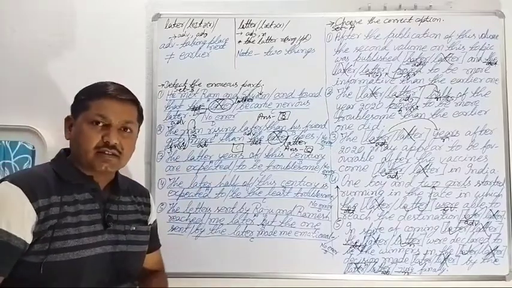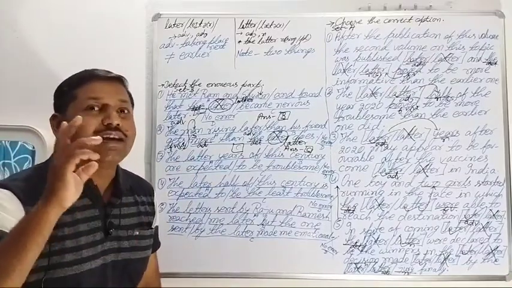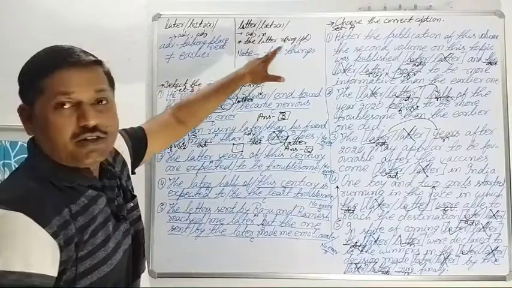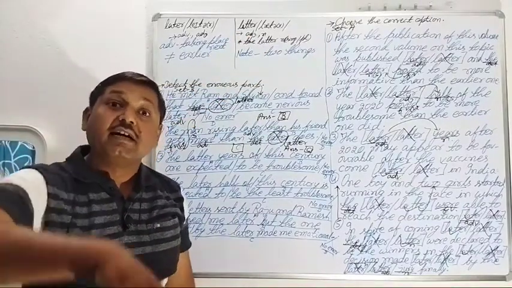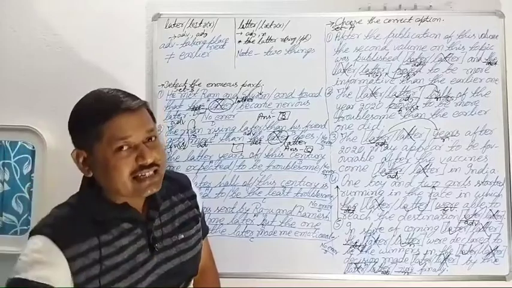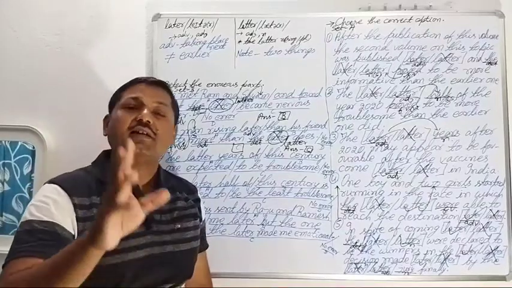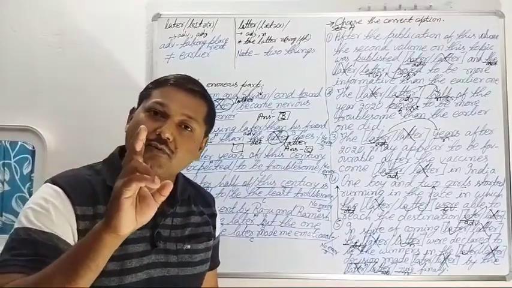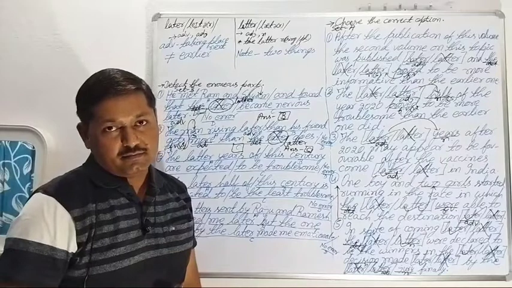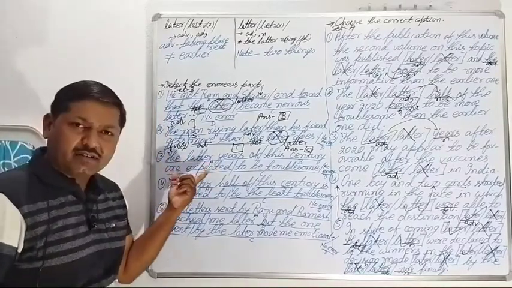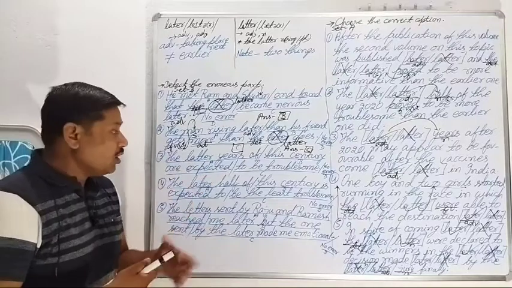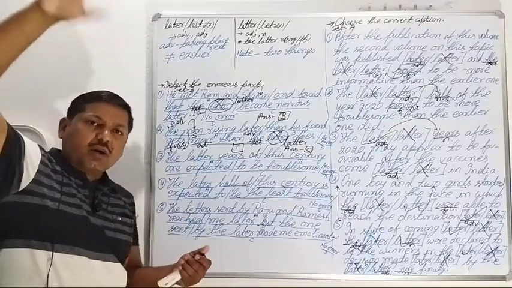The latter years. I have already told you that the word "latter" is used especially for representing the second thing or the second part if something is in twos. So here, "the latter years." Do you think there are two years here, or two parts? No. Years, so many years.